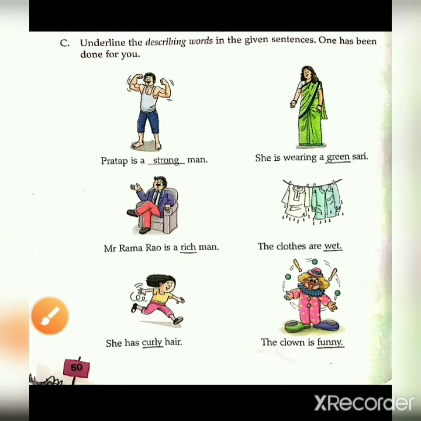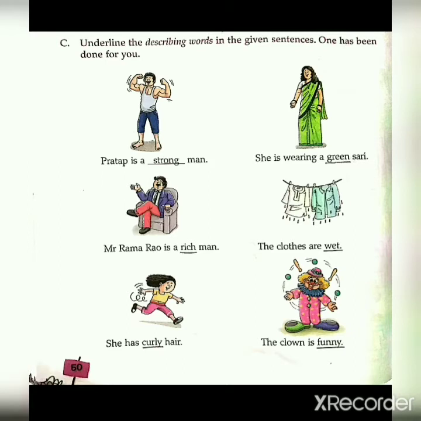Next exercise, C. Underline the describing words in the given sentences. One has been done for you. Here in this exercise you have to underline the describing words. In each sentence, some describing words are given that you have to underline. First, Pratap is a strong man. Here, strong is the describing word.